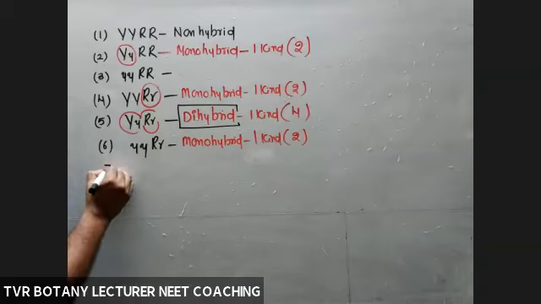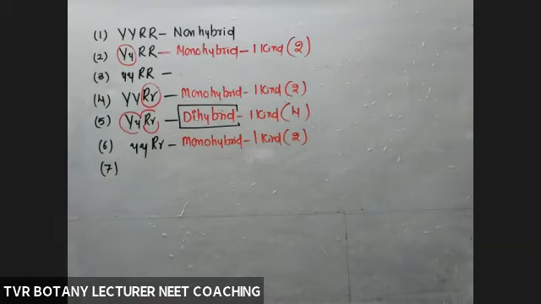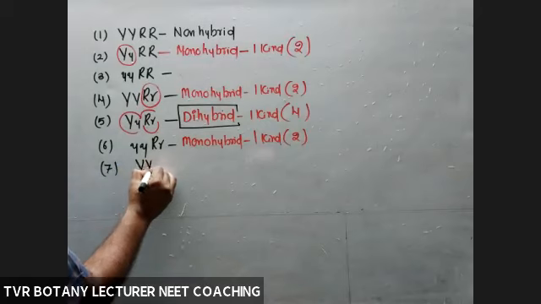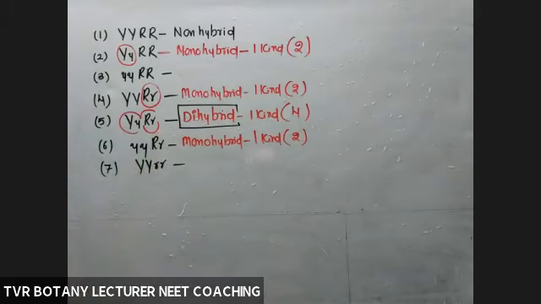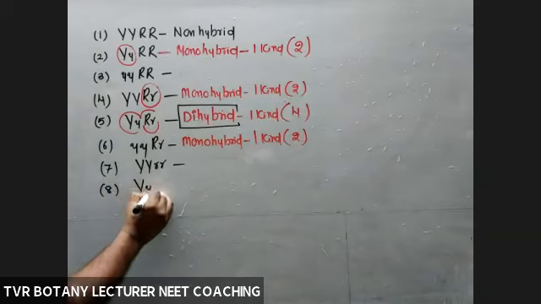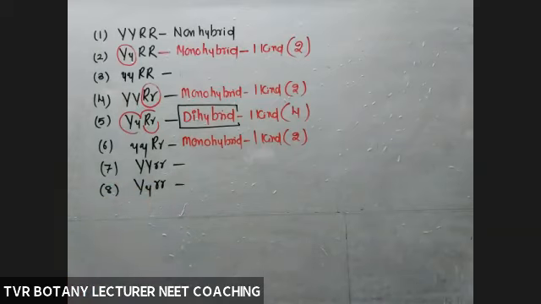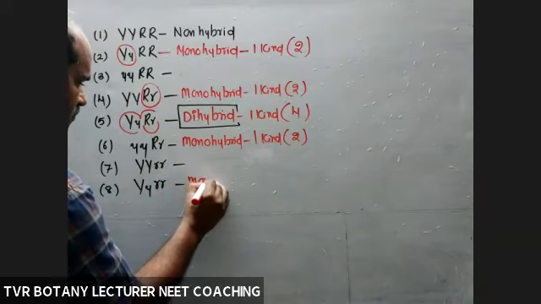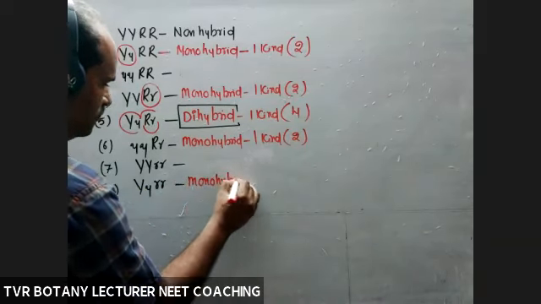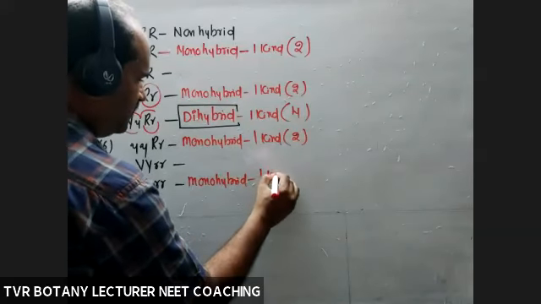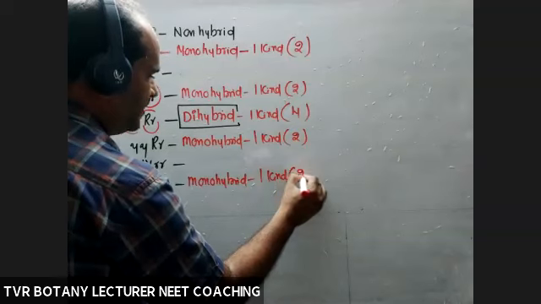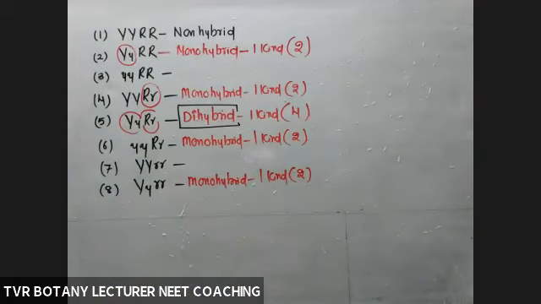Next, the seventh one, phenotypic recombinant: capital Y, capital Y, small r, small r. Genetically it is not a hybrid, but a phenotypic recombinant. Next, the eighth one: capital Y, small y, small r, small r. This is also a monohybrid, one kind, and its number is 2.